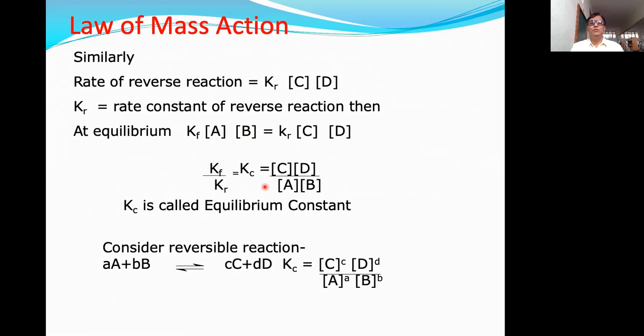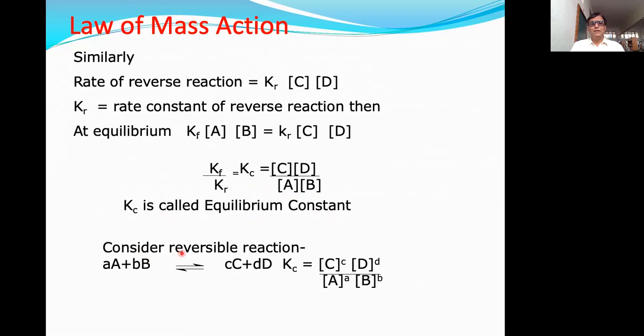These both are constants, so instead of these two constants, we can take a single constant as Kc. So Kc is equal to concentration of C into concentration of D divided by concentration of A into concentration of B. Now what is this Kc? Kc is nothing but the equilibrium constant.